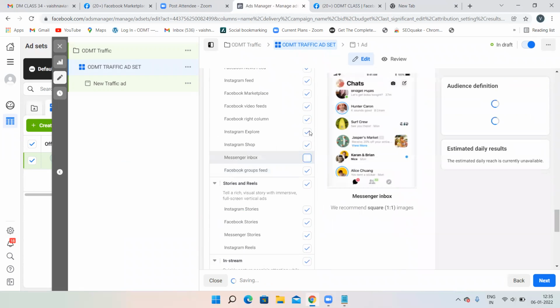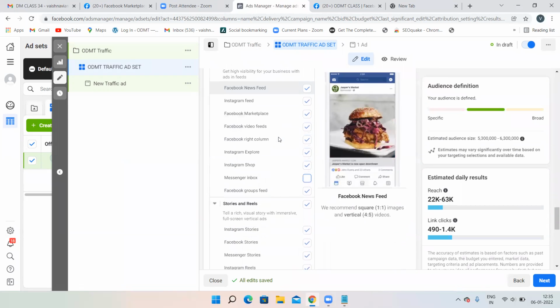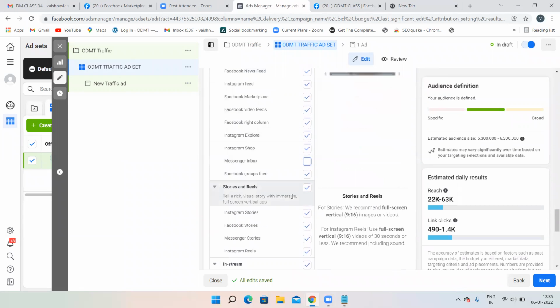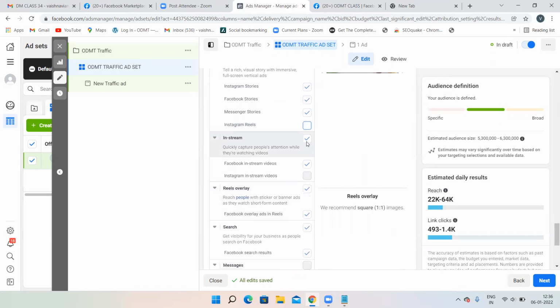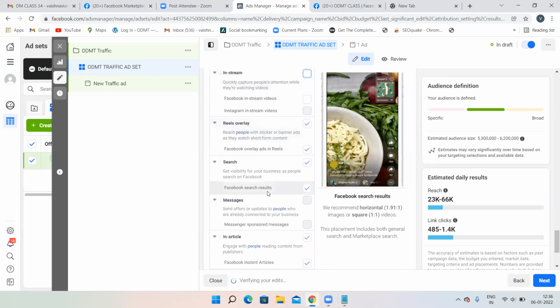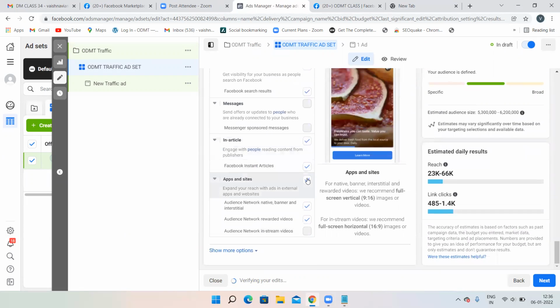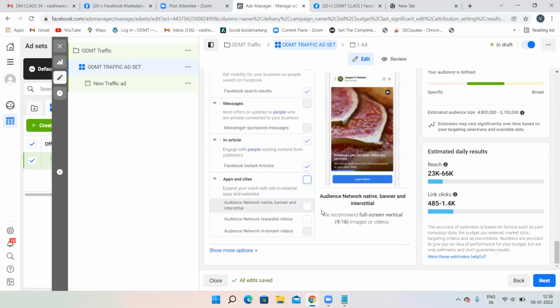All these things are not required. It's ways to show on reels. Nobody will concentrate on your advertisement. And videos also, it's not required. Here also, it's not required. That's it. Now click on next option.